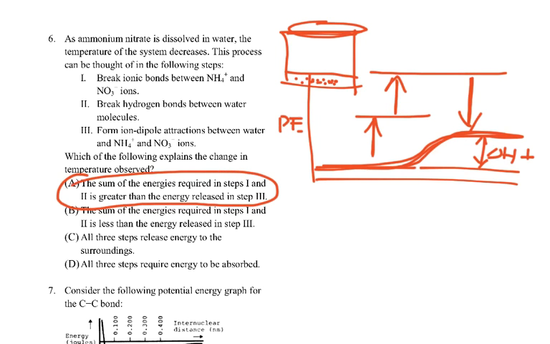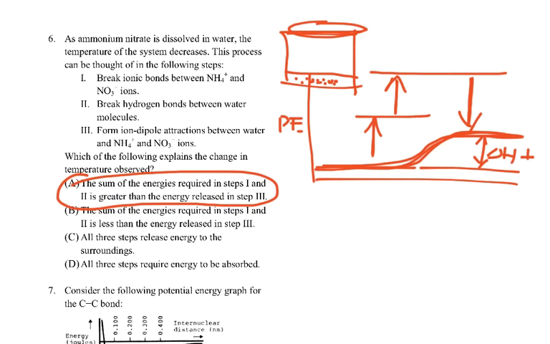Okay, let's check the others. The sum of the energies required in steps 1 and 2 is less than... well, if it was less than, then it would go downhill more than it goes uphill, and that would be exothermic. All 3 steps release energy in the surroundings? No, one of them absorbs, and one releases. And all 3 steps require energy to be absorbed?